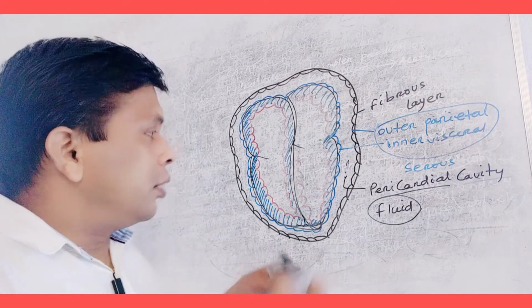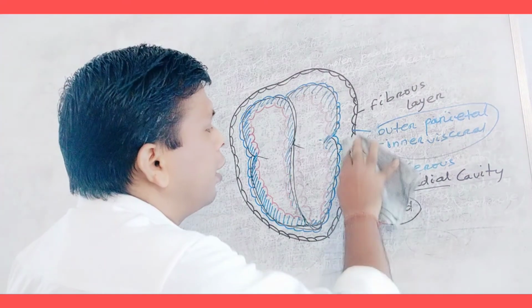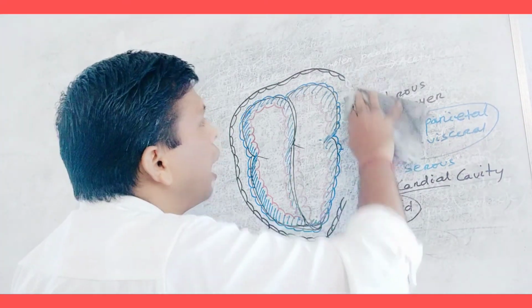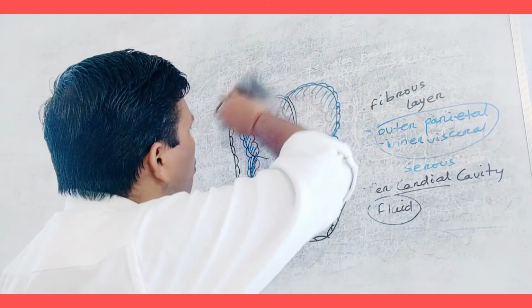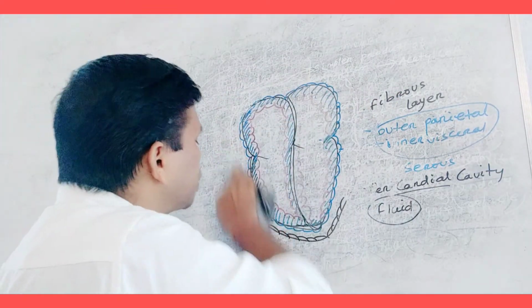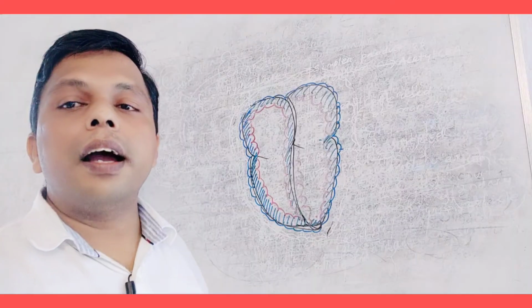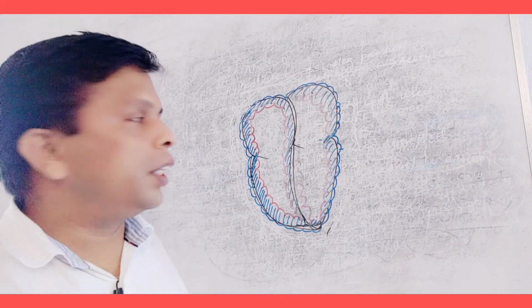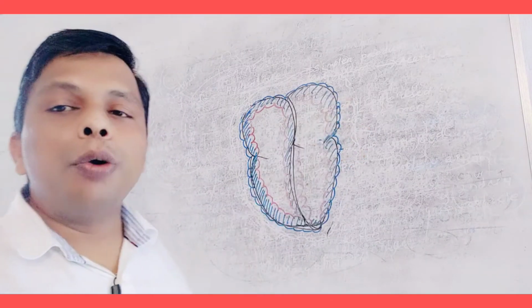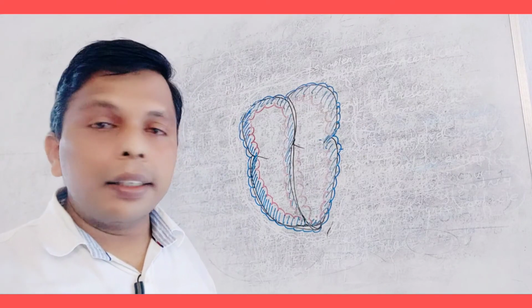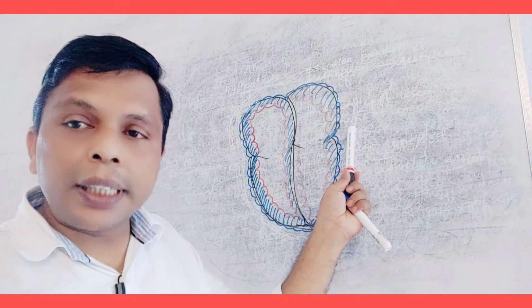Why? After removal it is closely fixed to the heart, how can it be removed? It cannot be removed. So when the external part is removed, it shows the outer layer. This outer layer is the visceral layer.